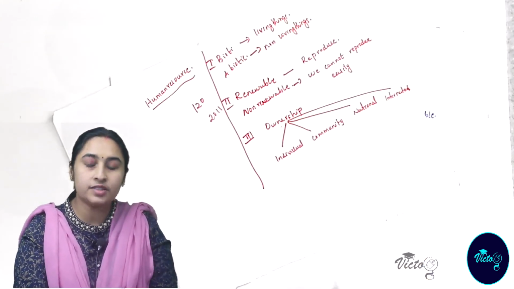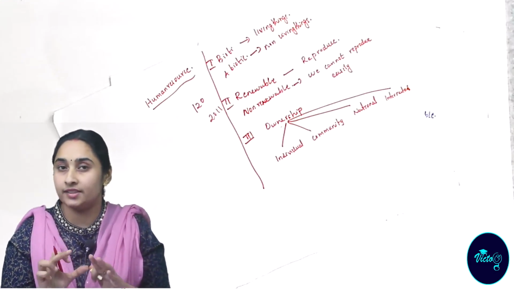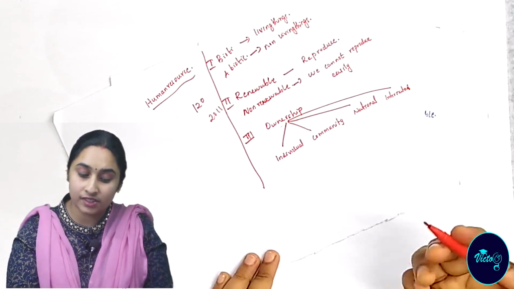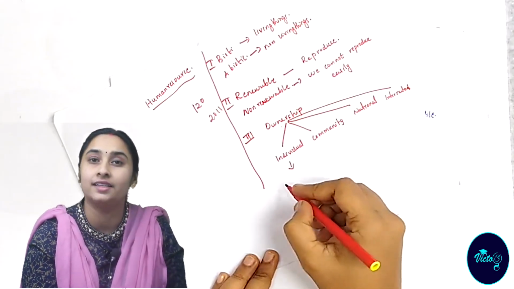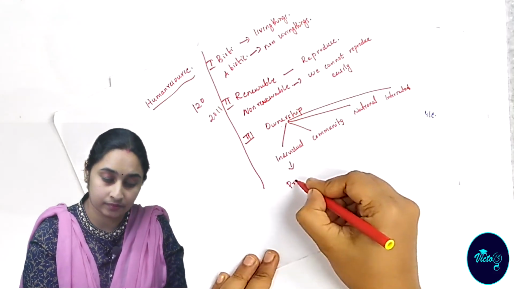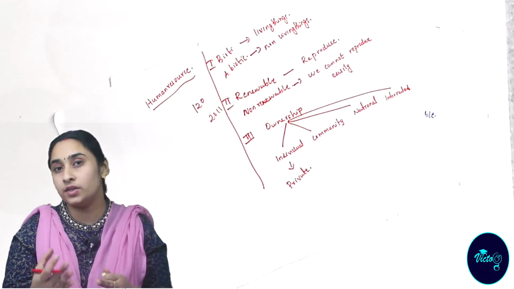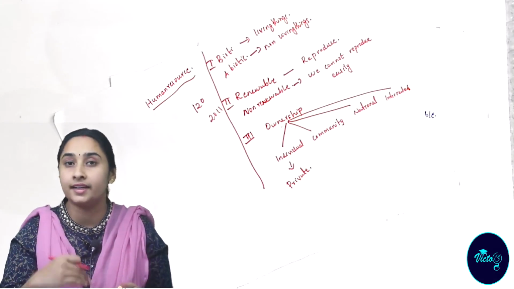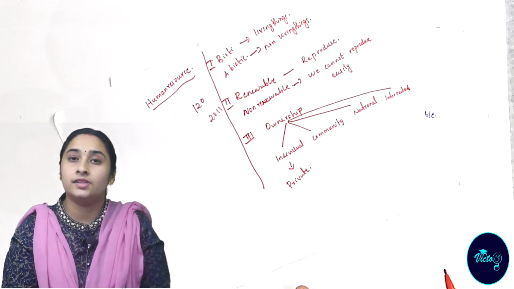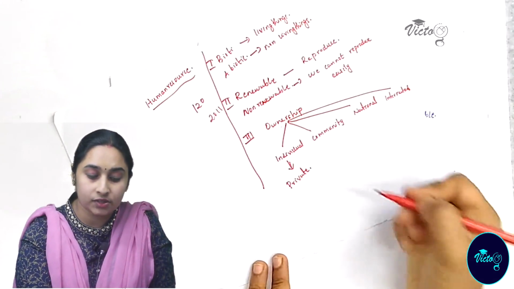Individual resource means the owner is an individual. That means the resource is owned by a particular person, or I can say a private property, privately owned by a person. I have a farming land area, an agriculture field, a house. That is my property, so it is known as individual resources.